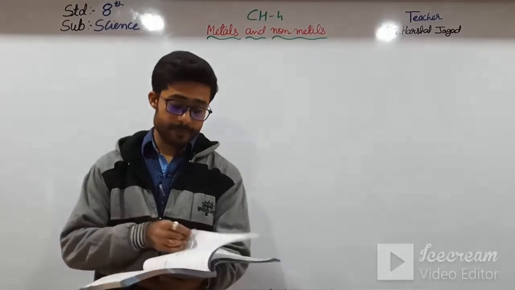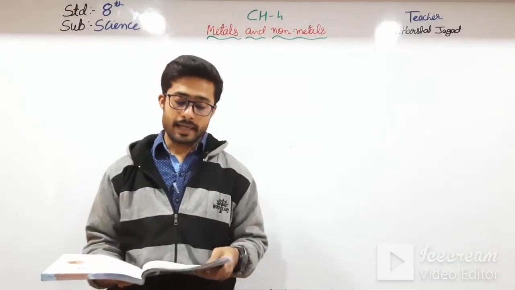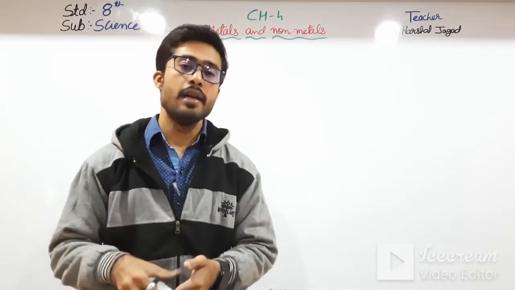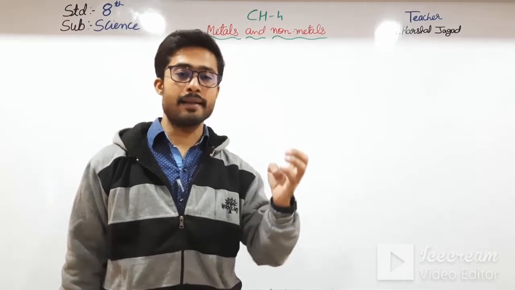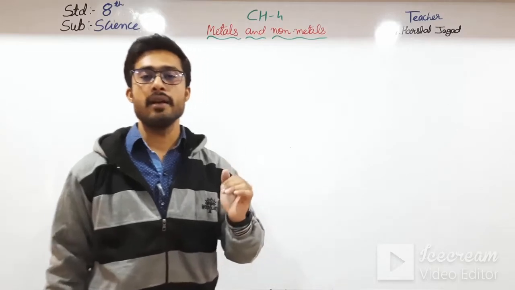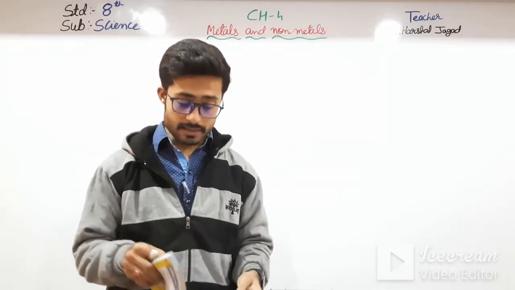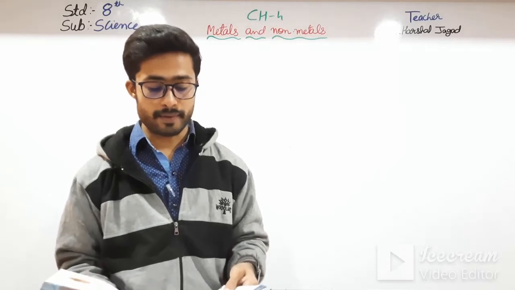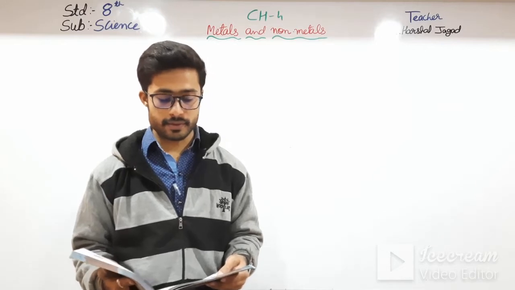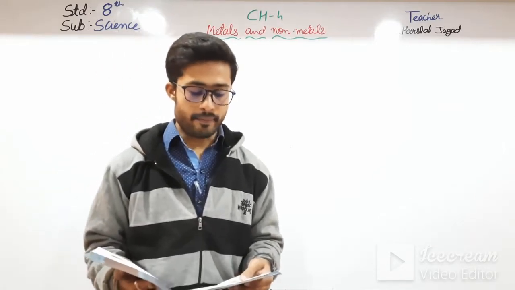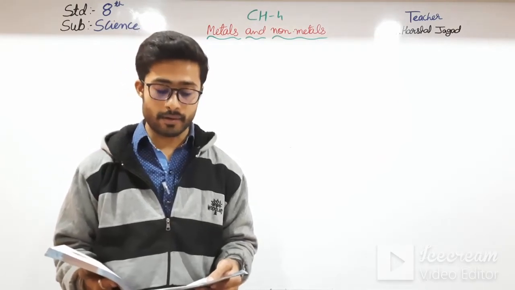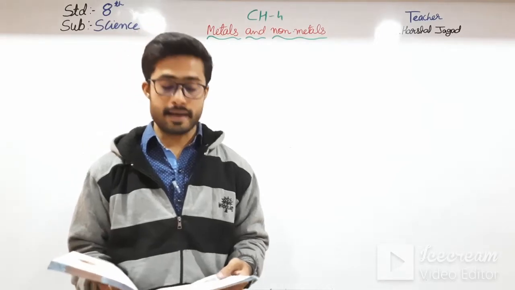Next property was luster. Here metal can be polished to have a shiny appearance and they can reflect light. Metal can reflect the light because they have a shiny surface. We can also polish them. This property of metal is called luster, which is used widely for making jewelry, statues, and other decorative articles. Metals such as silver, gold, and platinum are used for making jewelry, and copper and silver for making other decorative articles.